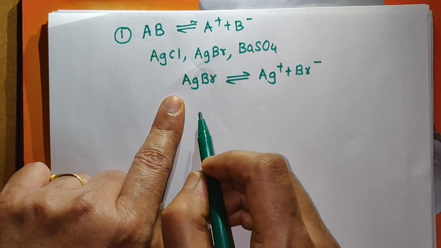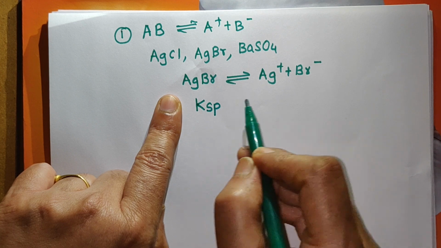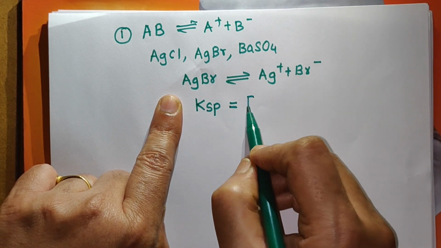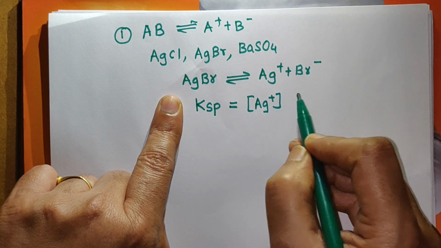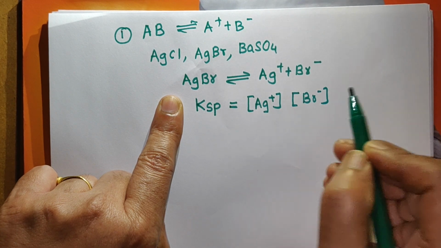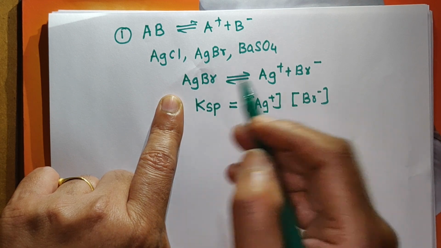Now, the expression for Ksp is the product of the equilibrium concentrations of the ions, that is, the concentration of Ag+ ions and the concentration of Br- ions.